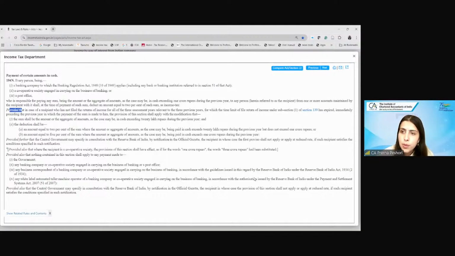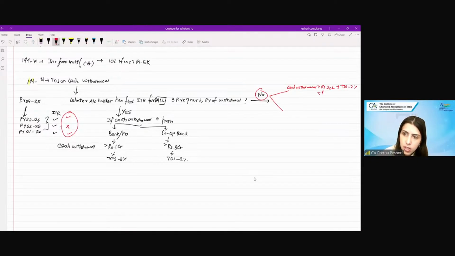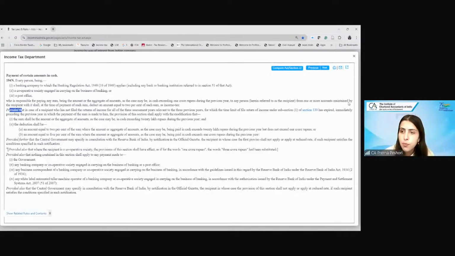TDS will be 2% and less than rupees 1 crore. And cash withdrawal greater than rupees 1 crore, then they are saying TDS of how much? 5%.